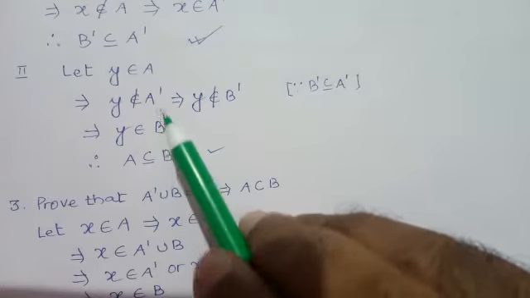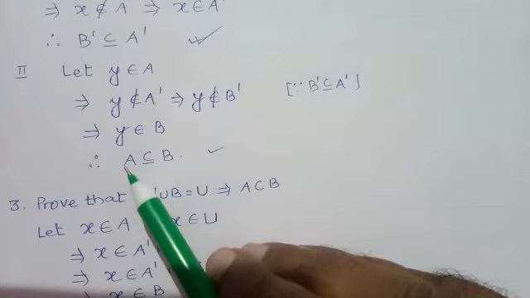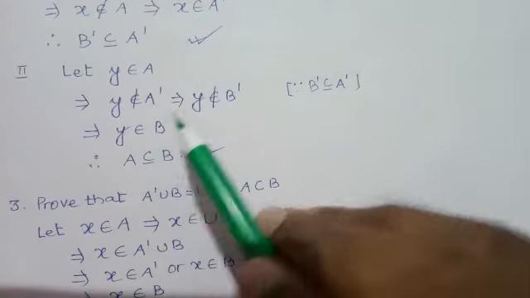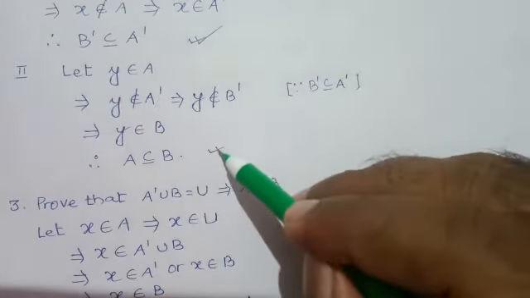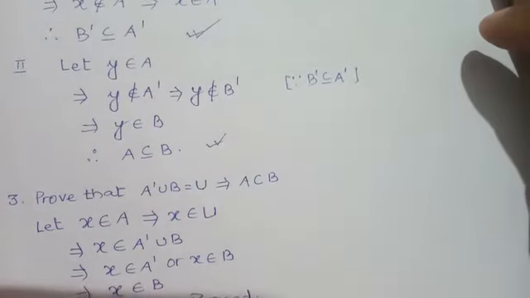Hence we have taken Y belongs to A, and we get Y belongs to B. So from the definition of subsets, A is a subset of B. So this is your complete proof of the question. See another question.